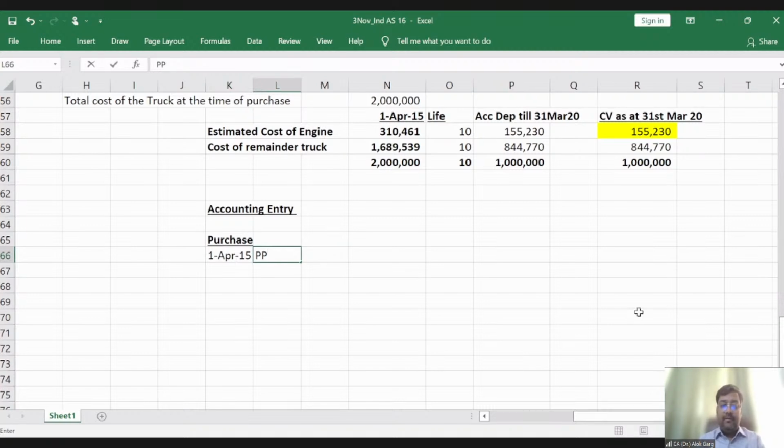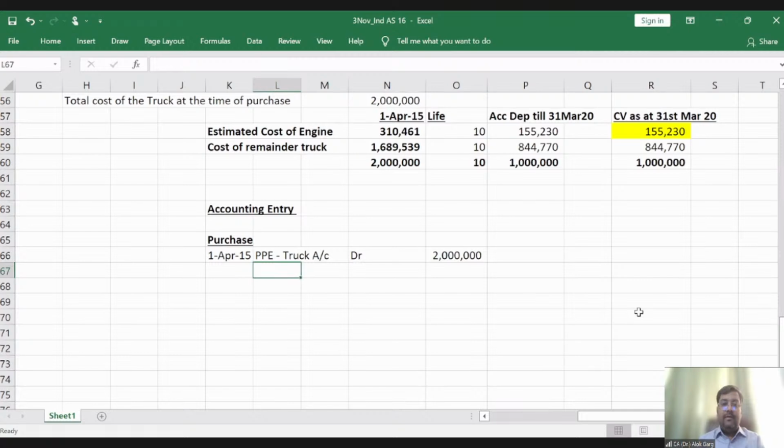PPE truck account debit, 20 lakh rupees, to cash account or to bank account. To bank account, 20 lakh rupees, right?